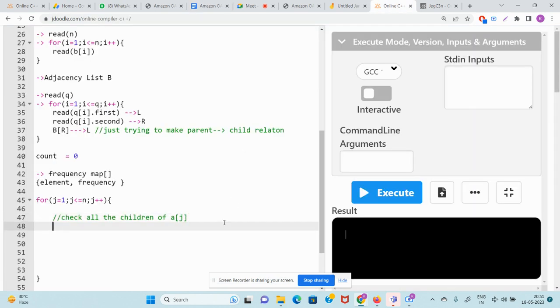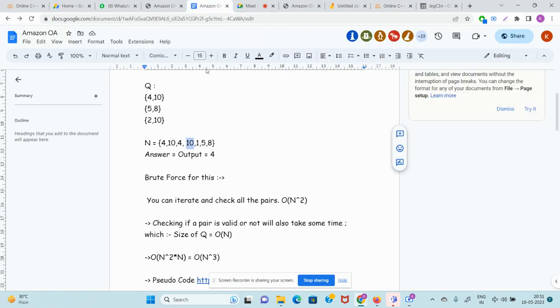So you can just iterate, right? For children, just writing it in a simple manner, don't worry. I'm iterating through all the children which I've stored here, in the B adjacency list. B of A of J, all its children will be iterated. So say this is 10, so children will be what? One time the children will be 4, other time it will be 2. Like in this question, children will be 4 and 2.